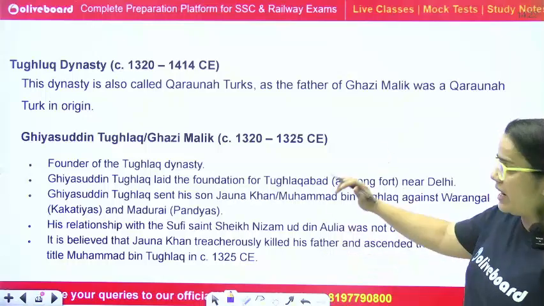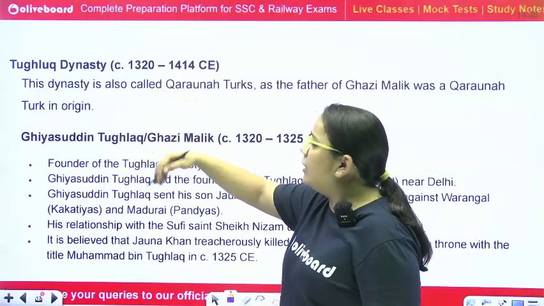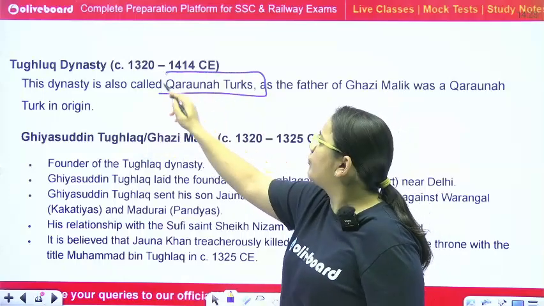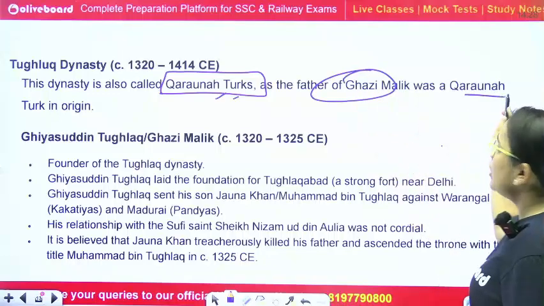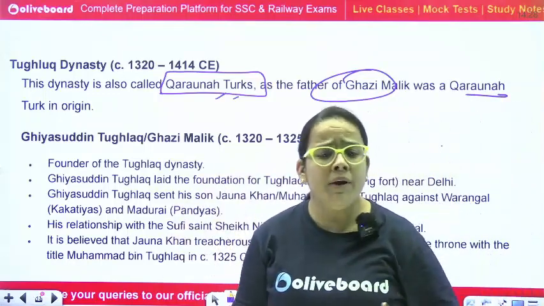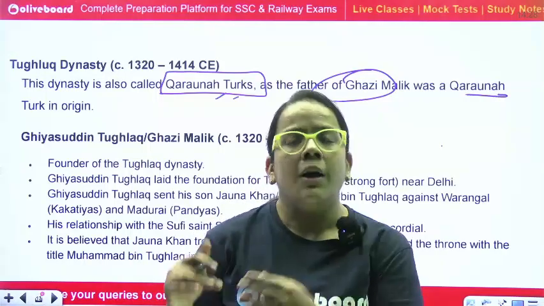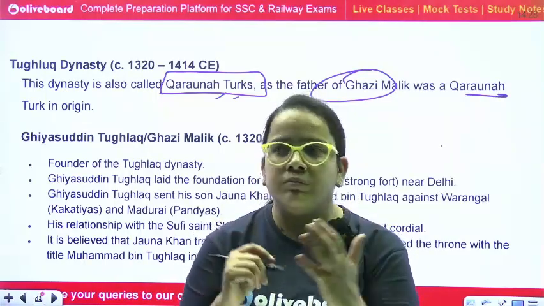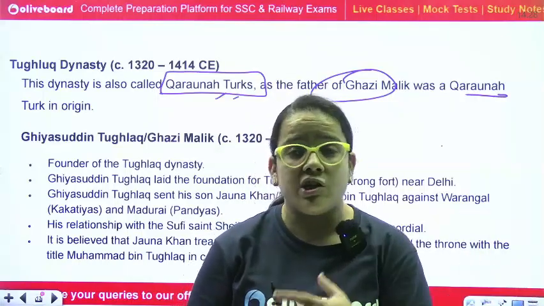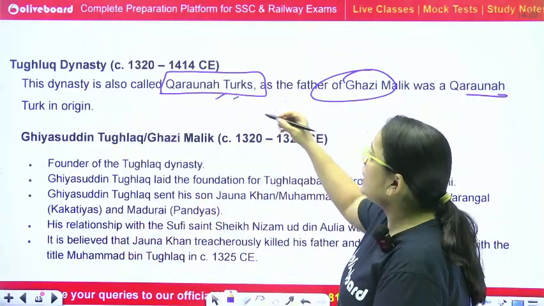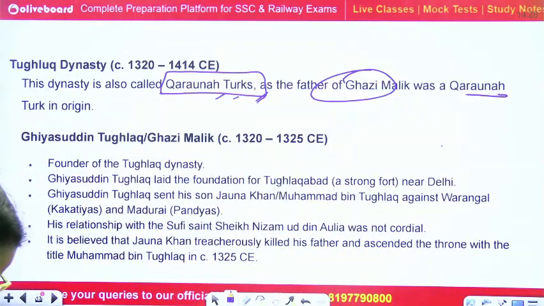So, like slave dynasty, Tughlaq dynasty was also named as Qaraunas. Sometimes it is called that. The father of Ghazi Malik was a Qaraunas. Actually, there's no mention of which area the Tughlaqs actually belonged to, because they were not Turkish, they were not from the Turkey region. That is why there's a source that they were called Turk-i-Karaunah, or a Turk's kind of part.